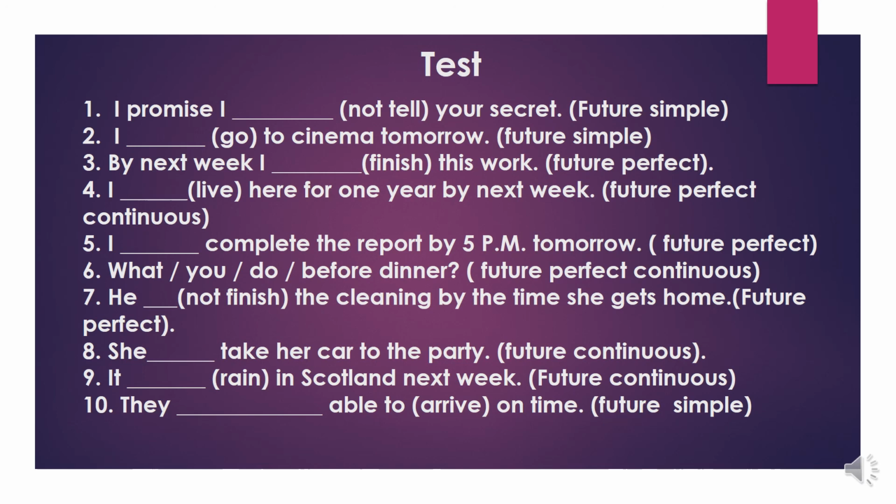Next one, they blank able to arrive on time. Future simple. Will or shall plus V1. Here the verb given is arrive. Arrive is in V1. That's why they will arrive on time.